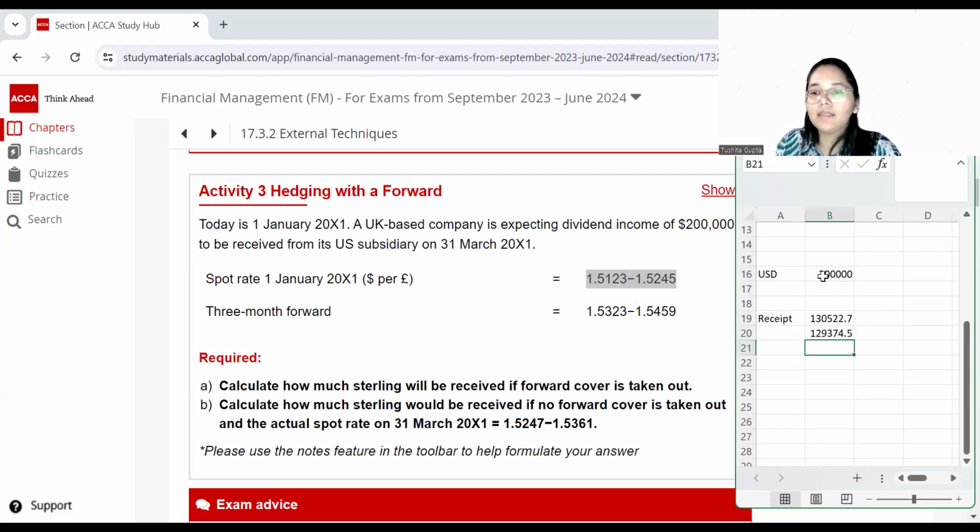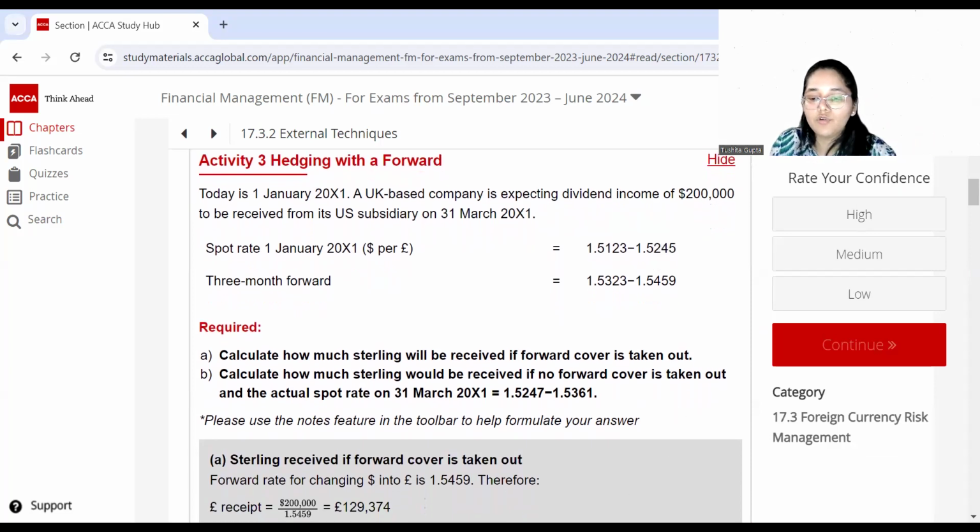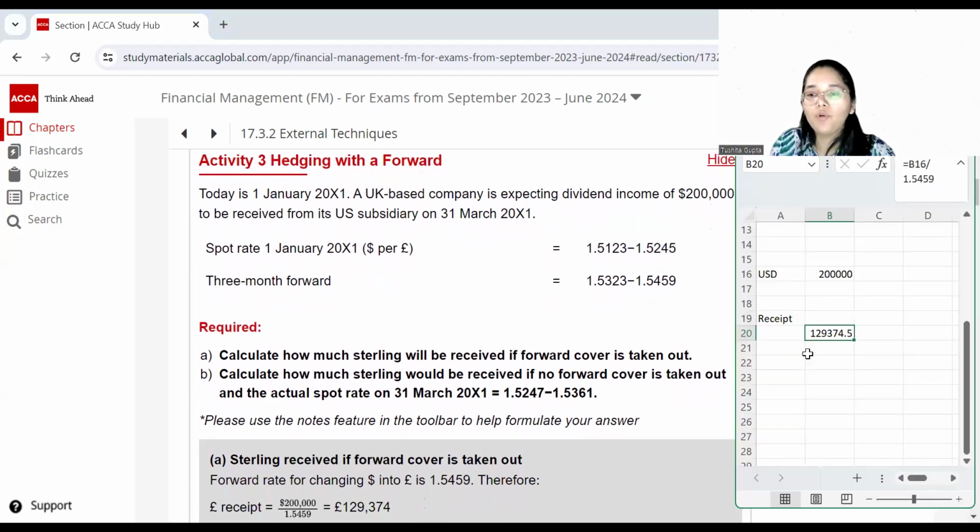Now the dealer either can give you 130 or he can give you 129. So obviously, because I've told you that it's a thumb rule that the dealer always takes advantage, the dealer is always going to apply that rate on your transaction with which he has to give you lesser money. So either he can give you 130 or he can give you 129. So 129 is what he will give you. This is what your receipt will look like. Let us also cross check our answer whether we are correct or not. So this over here is exactly what we have worked out, 129,374. All right, now let us move to part B.